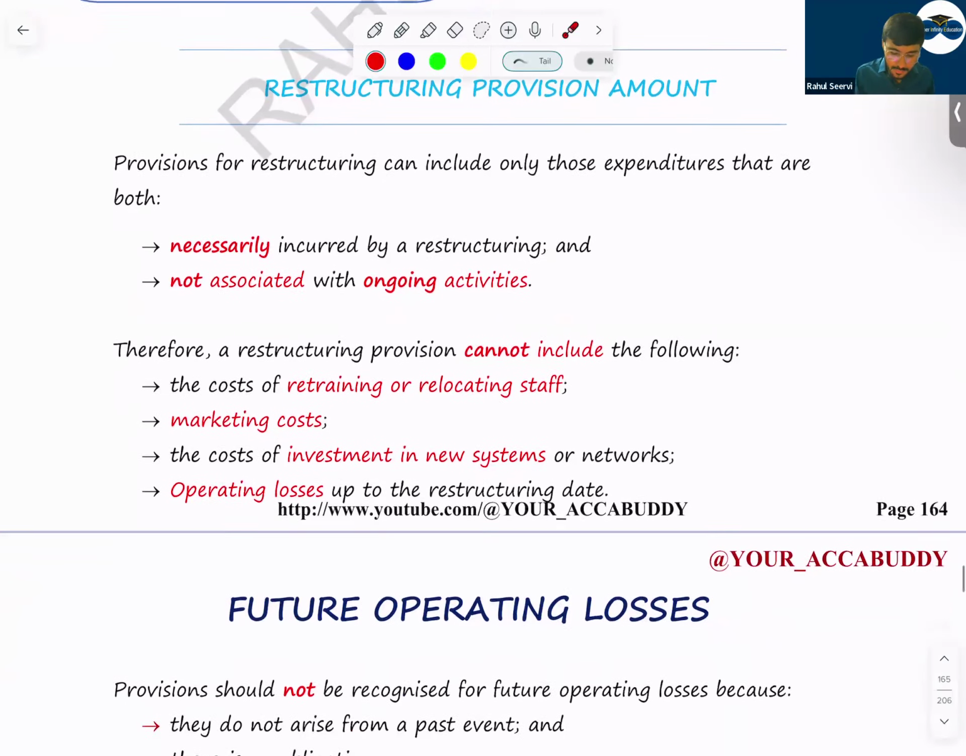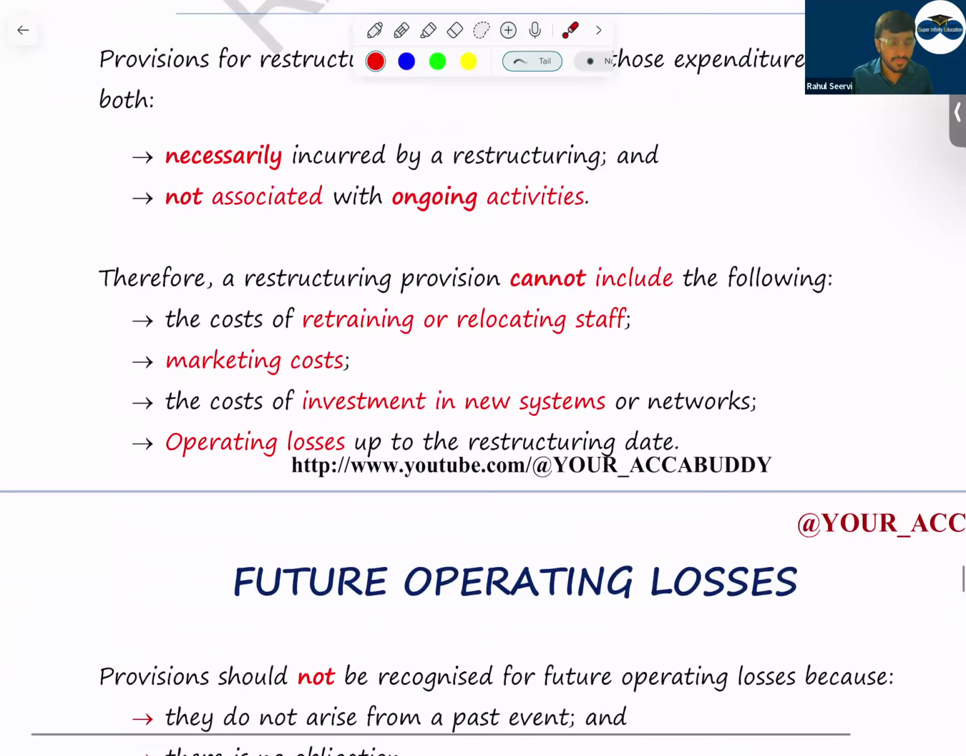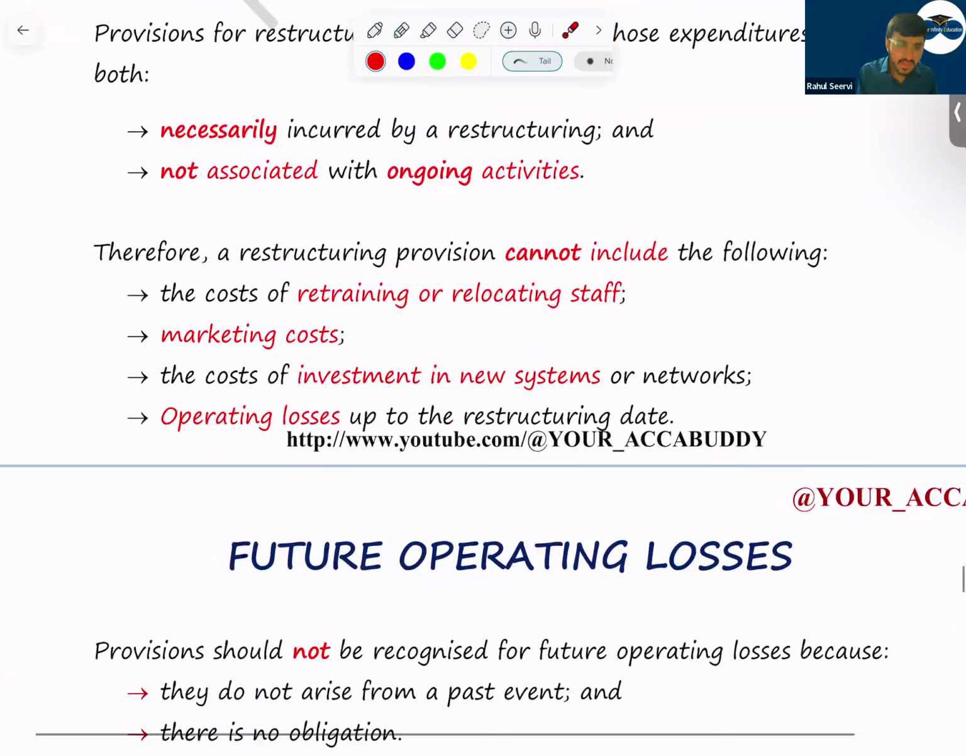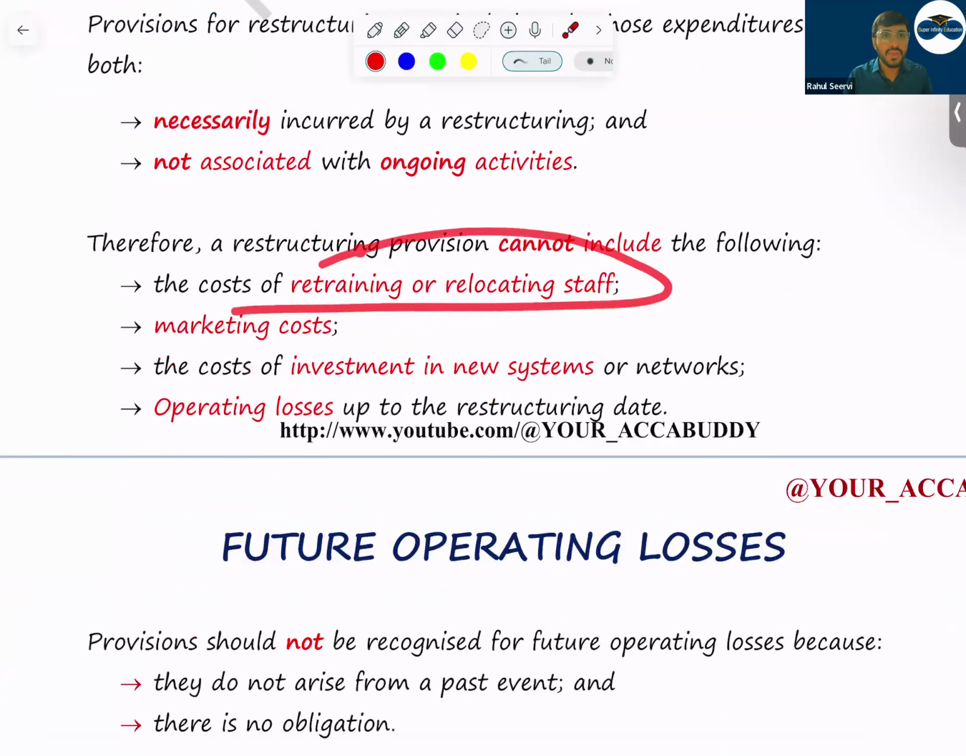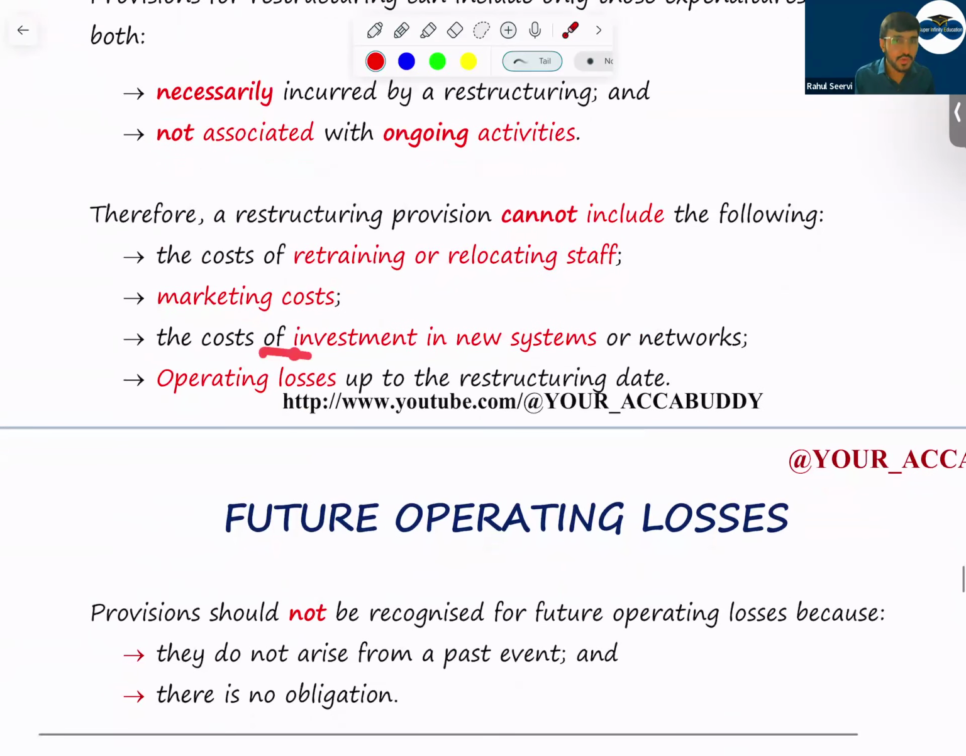So therefore, a restructuring provision cannot include certain items. Examples are given which are frequently repeated in the exam. The cost of retraining and relocating staff. We are retraining and relocating them to do future business. It's not restructuring, nor are we shutting down the business. Then marketing cost. Why will we incur marketing cost? For future business purposes. Then cost of investment in a new system. You are purchasing some new system, that is also for future business purposes.